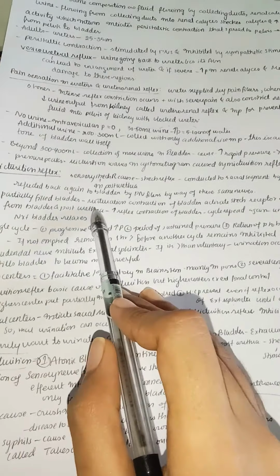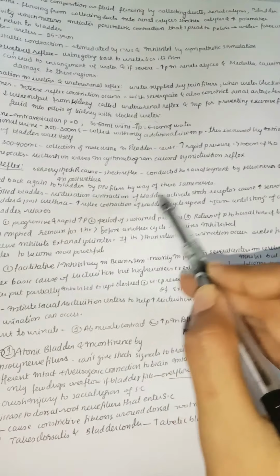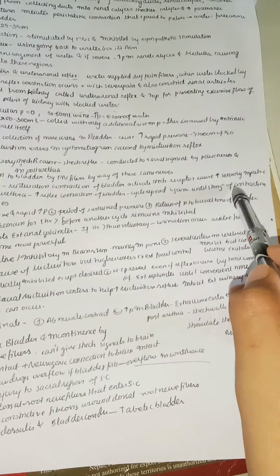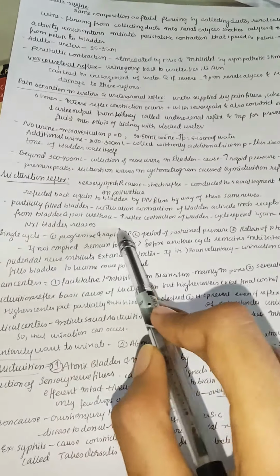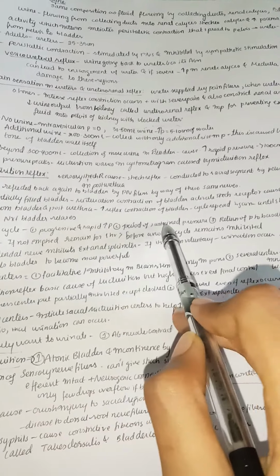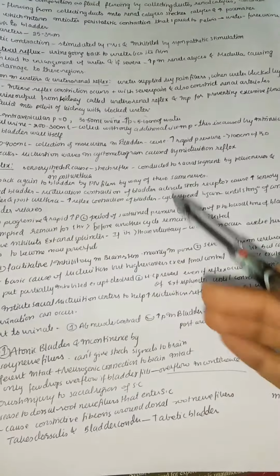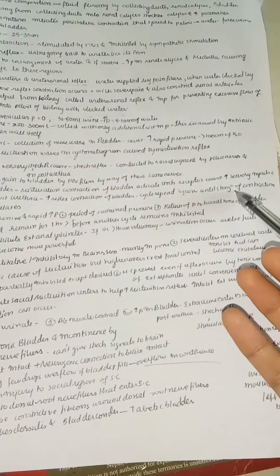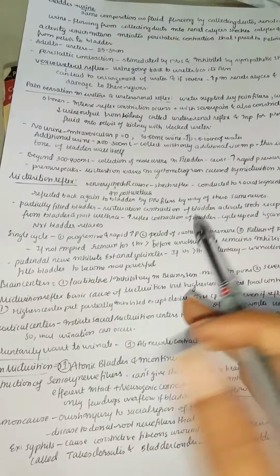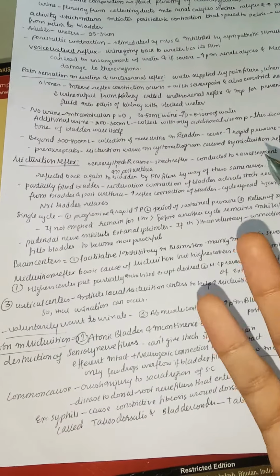So in a partially filled bladder, micturition contraction of the bladder activates the stretch receptors and causes increased sensory impulses from the bladder and posterior urethra. This will lead to an increase in reflex contraction of the bladder. The cycle gets repeated again and again until there is a strong contraction, and then the bladder relaxes.